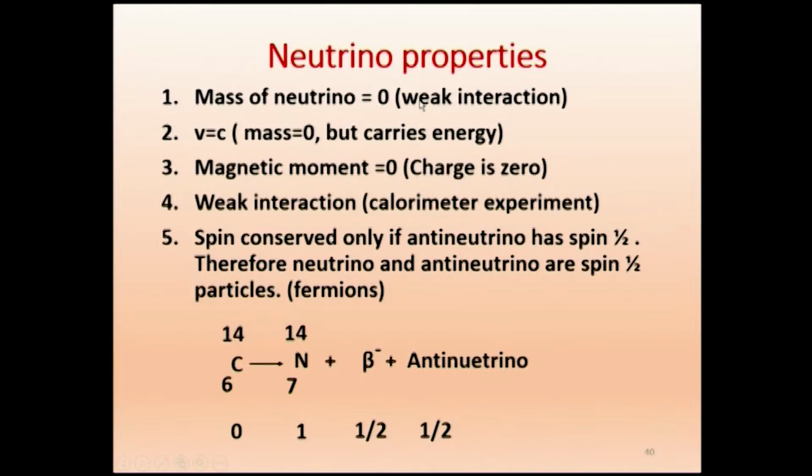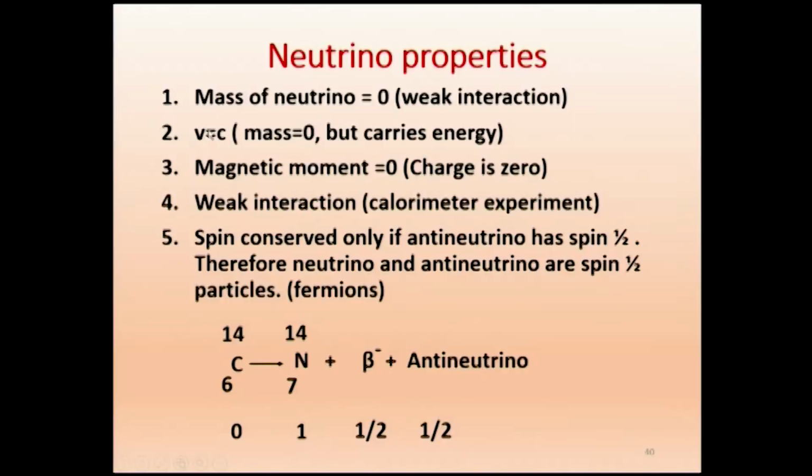The neutrino which is coming out, we are not able to detect with any detector. If it had mass, it would interact with the matter and energy would be delivered as heat energy. So it is a weak interaction. Therefore when the neutrino bombards you and me, or bombards the earth, it is not able to interact. Its mass is 0 because of the weak interaction.